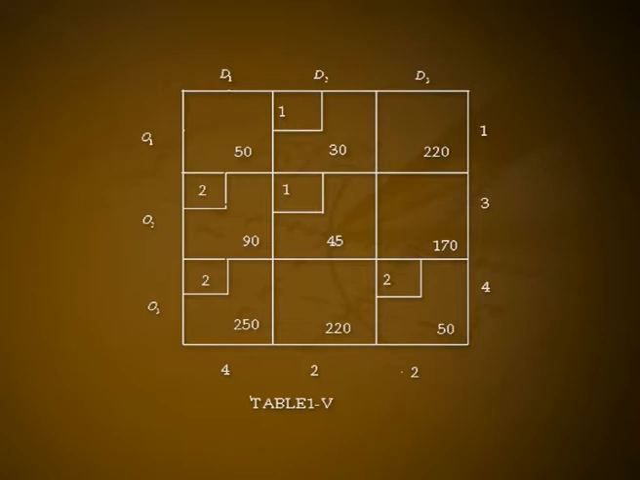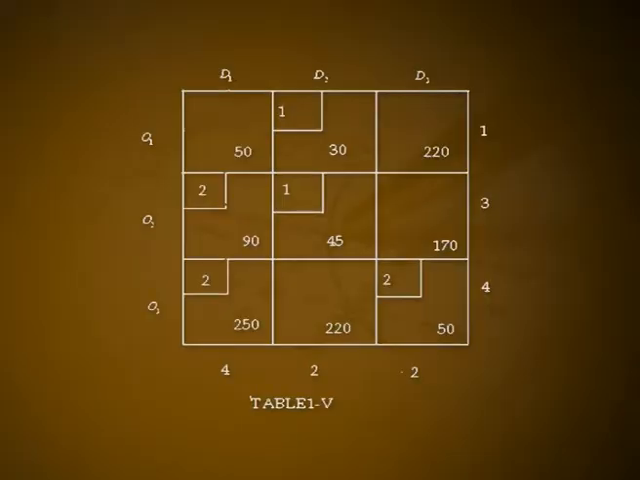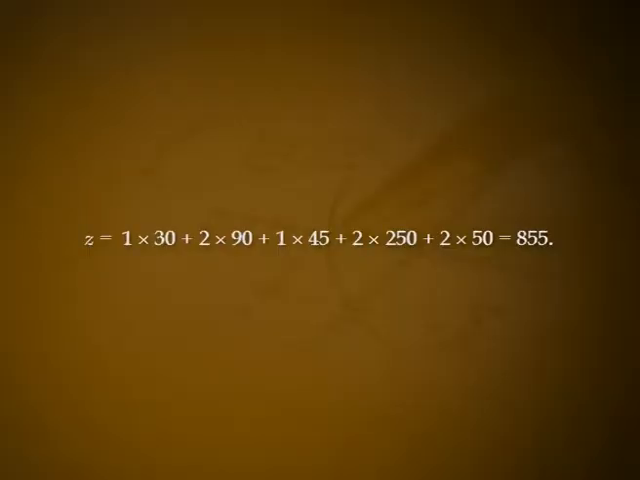The last allocation of magnitude x31 equal to 2 is made in the cell 3 1, see table 1.5. Since the basic cells do not form a loop, an initial basic feasible solution has been determined. The solution is displayed in table 1.5. The transportation cost according to this method is given by z equal to 1 into 30 plus 2 into 90 plus 1 into 45 plus 2 into 250 plus 2 into 50, that is 855.